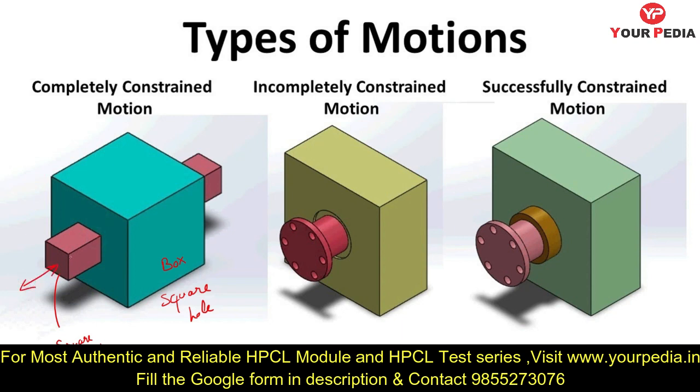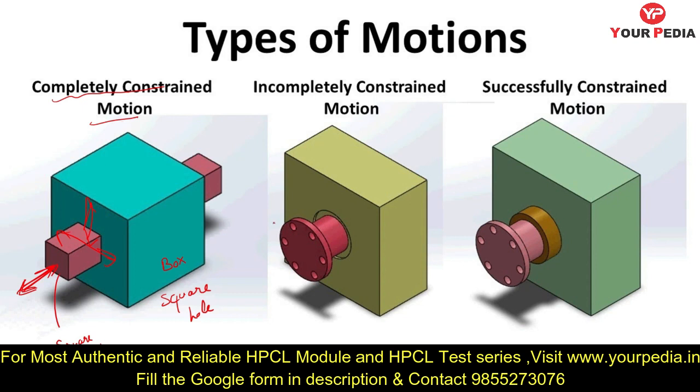It can only slide in this direction. It will not rotate or move in any other direction. So automatically, when you assemble, the rod can move in only one direction. That type of motion is called completely constrained motion.